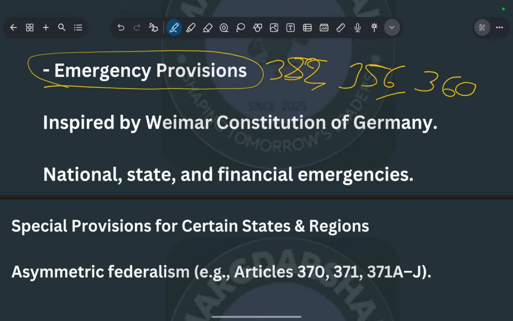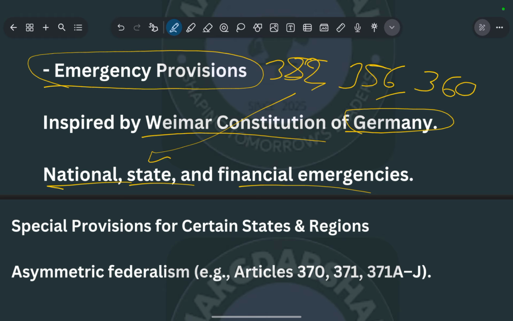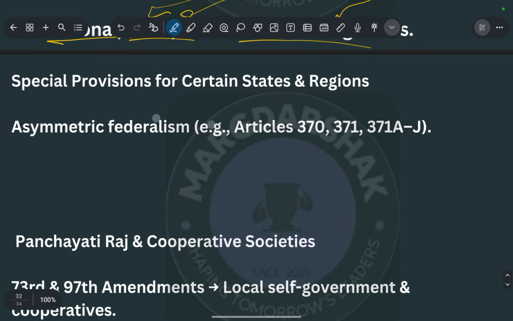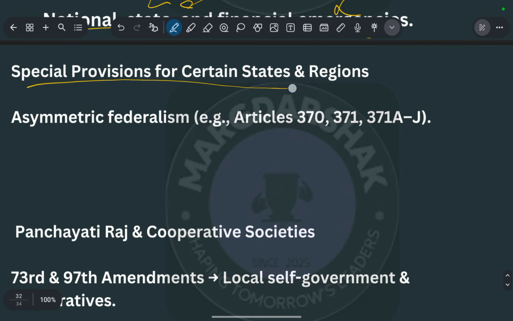These are basically inspired from the Weimar constitution of Germany. National, state and financial emergencies: this is the national emergency, this is the state emergency, and this is the financial emergency.